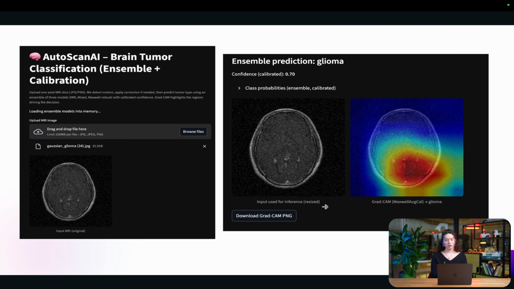Also, this is what I have for now as an early application. You just put any picture that you have, and you have the calibrated confidence now, which went down because of that. But now it's more real, and it also tells you if it was a motion or blurry picture, it gives you a certain threshold, and says this picture was in motion, and then corrects it and does the prediction.